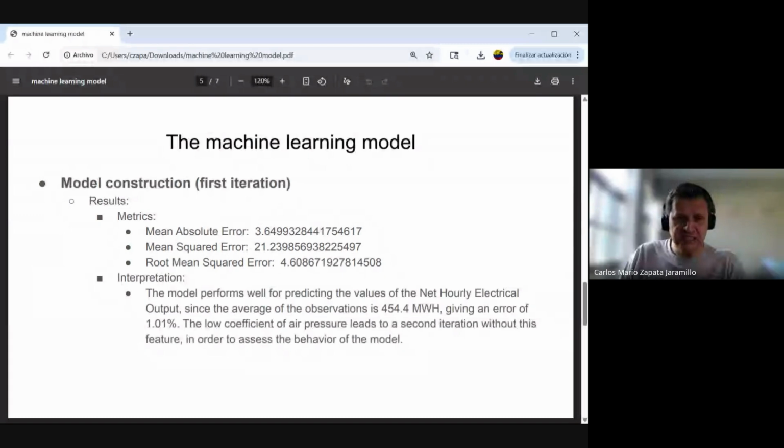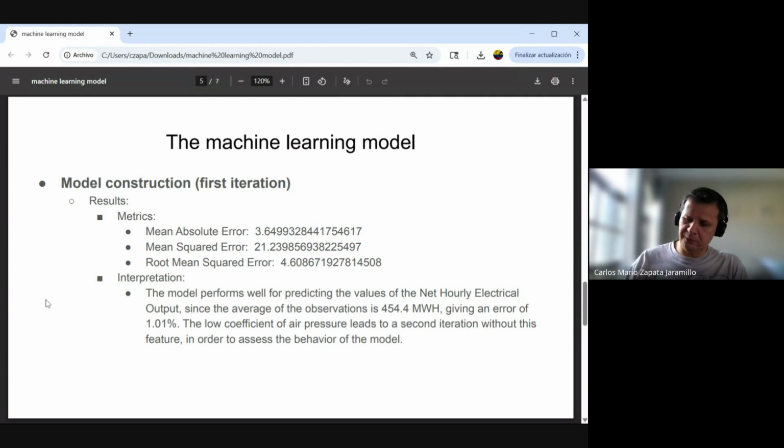The interpretation is that the model performs well for predicting the values of the net hourly electrical output, since the average of the observation is 454 megawatts per hour, giving an error of 1%. The low coefficient of air pressure leads to a second iteration without this feature in order to assess the behavior of the model.